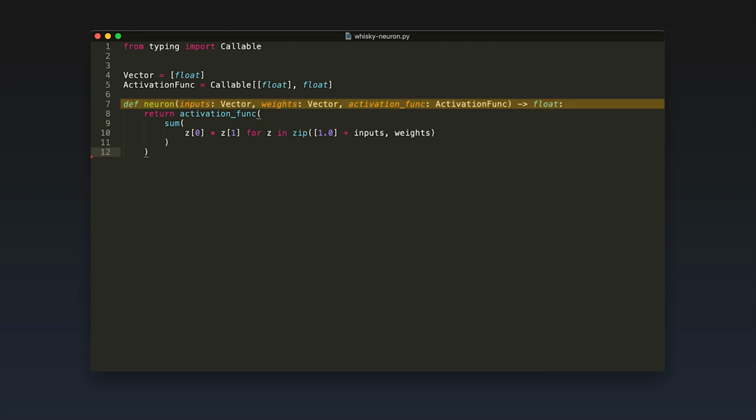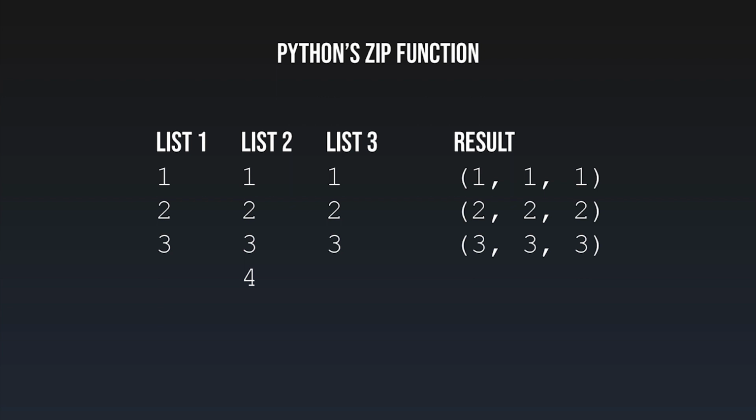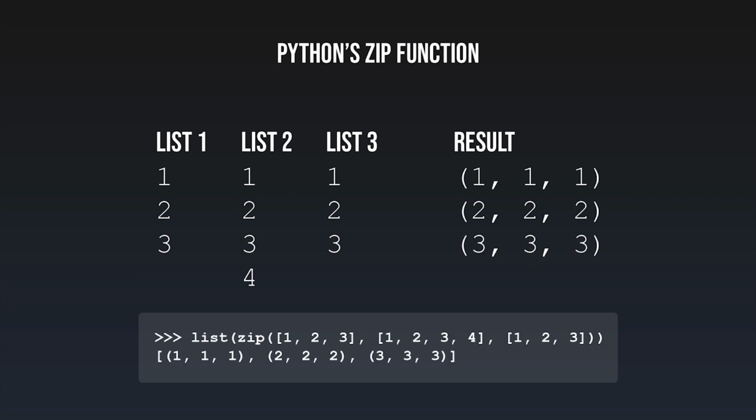The neuron is implemented as a function. It takes a vector of inputs and a vector of weights. The last parameter defines the activation function we want to use with our neuron. Before I go over the lines of code, here is a short reminder of what the zip function in Python does. Python's zip function takes an indefinite number of lists as input and joins all the values together in one list. Each item in the resulting list is a tuple of the values in the incoming lists at the same index. The resulting list has the same length as the shortest incoming list. Elements from longer lists are discarded. Alright, back to our neuron.